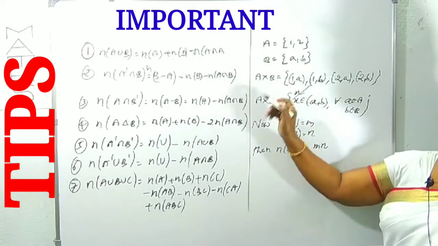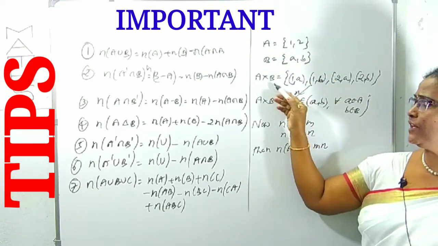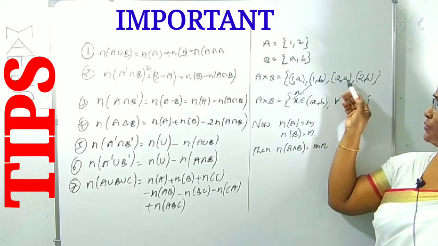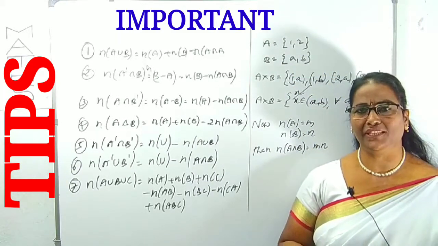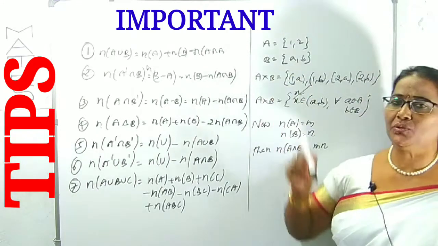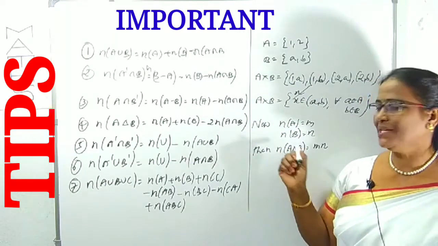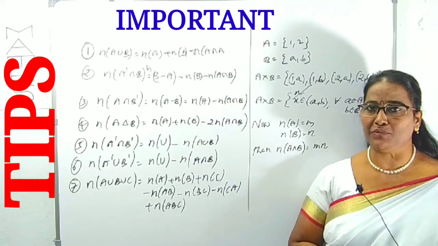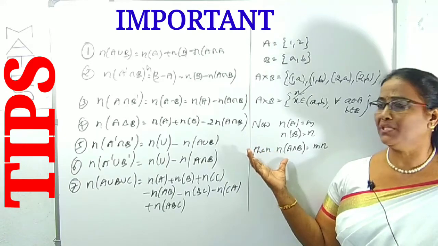See this example. A contains 2 elements, B contains 2 elements. A cross B contains how many elements? 1, 2, 3, 4. 4 elements. 2 into 2, 4. If you take any number of elements, those must be non-empty sets. Clear? The Cartesian product is very, very important. In the final examination, you may get a number of questions.